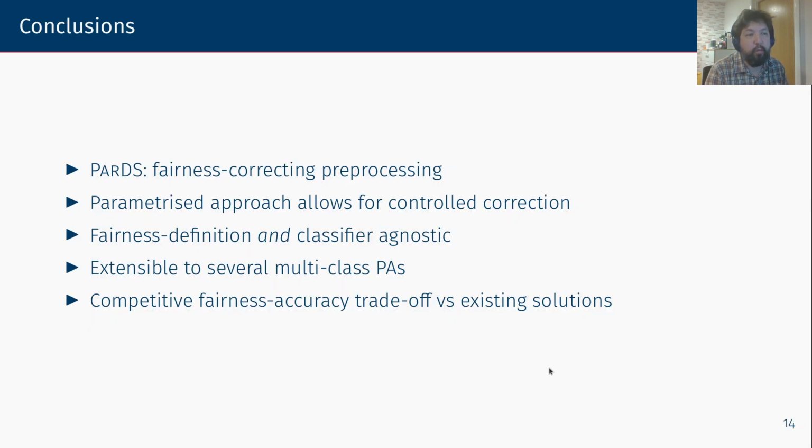So in conclusion, we have presented PARTS, a fairness correcting pre-processing algorithm. PARTS is parameterized, and it is fairness definition and classifier agnostic. It is extensible to several multi-class protected attributes, and it's way competitive against existing fairness correcting solutions.